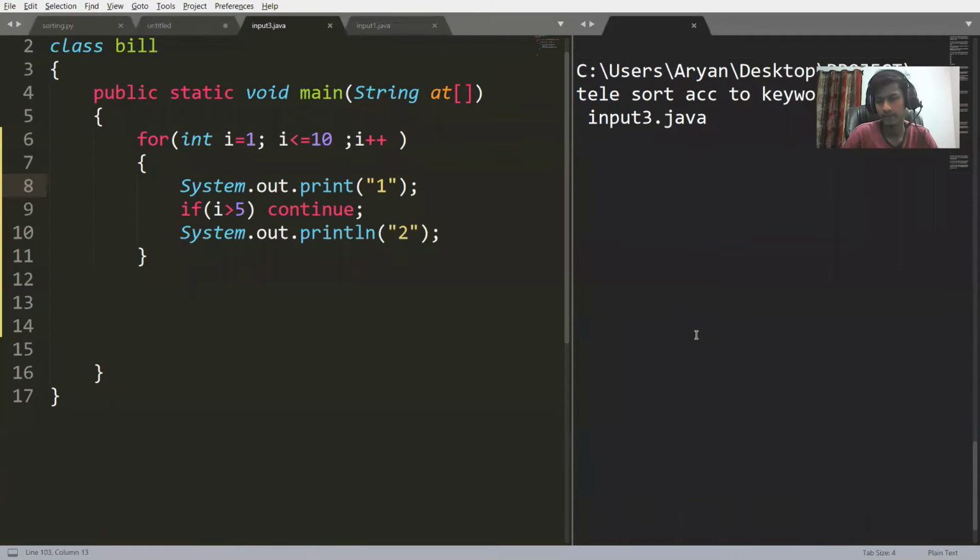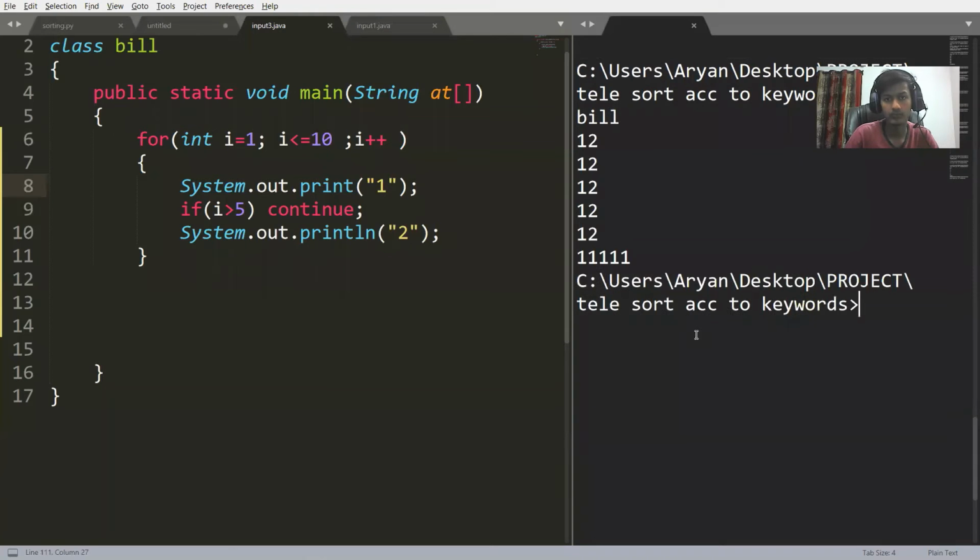Let's run java Bill again. Yes, now you can see that initially 1 2 1 2 1 2 was printing, but as the value of i became 6 and afterward, we executed the continue statement.